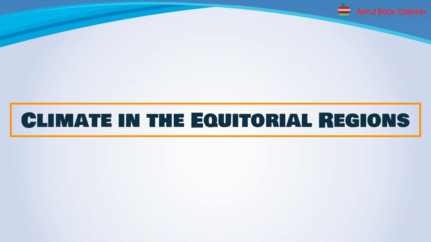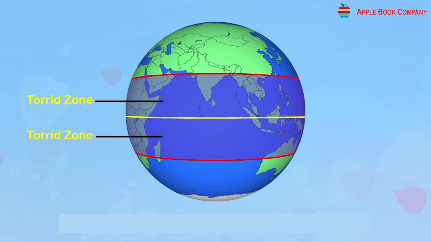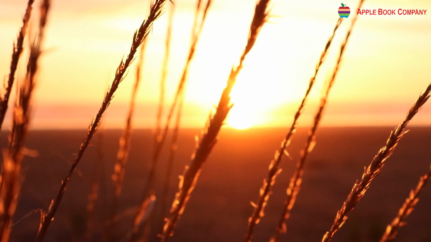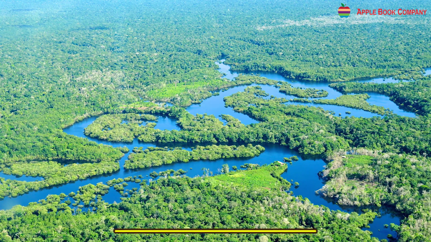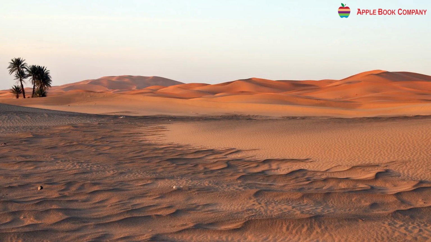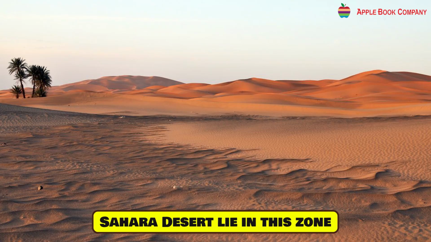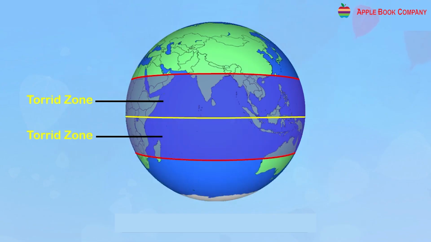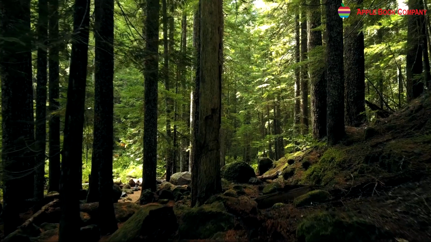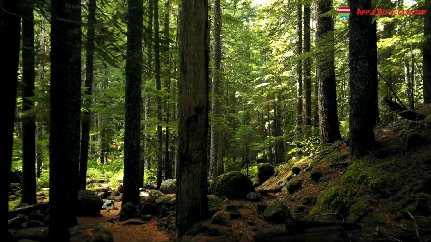Climate in the equatorial regions. The equatorial regions lie in the torrid zone, which has an extreme climate. The Amazon rainforest and Sahara Desert lie in this zone. It is interesting to see the different impacts of heat within the same latitude belt. We will focus on the equatorial rainforest.